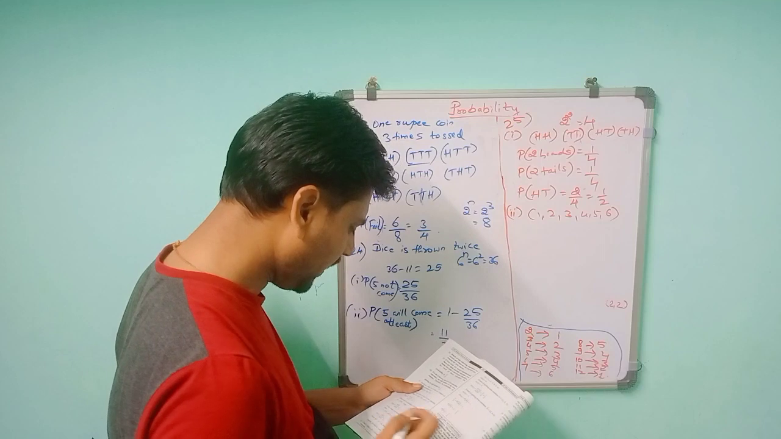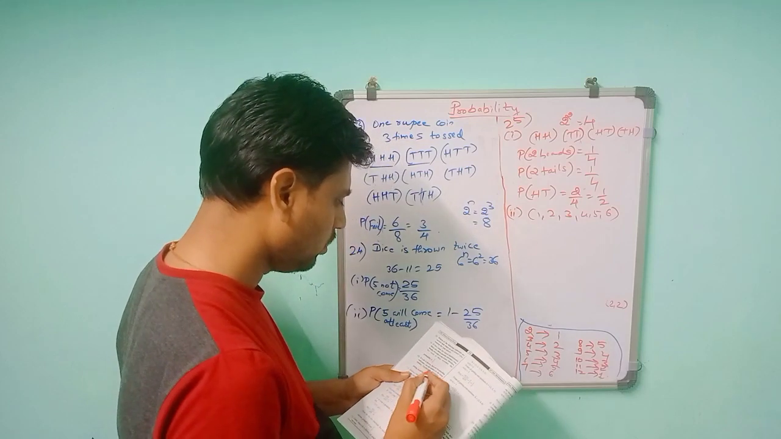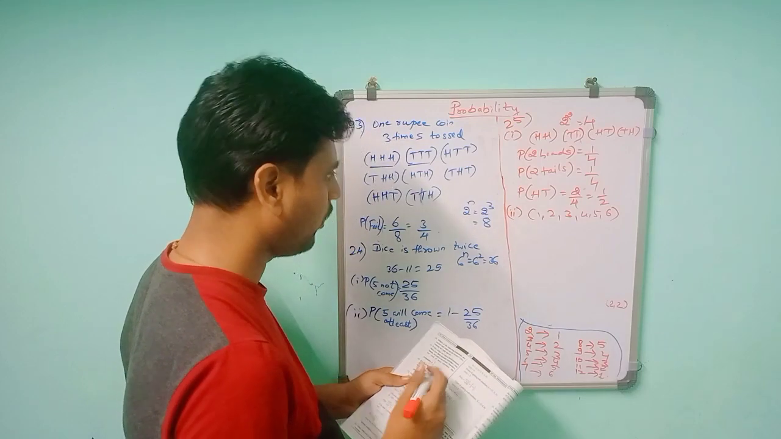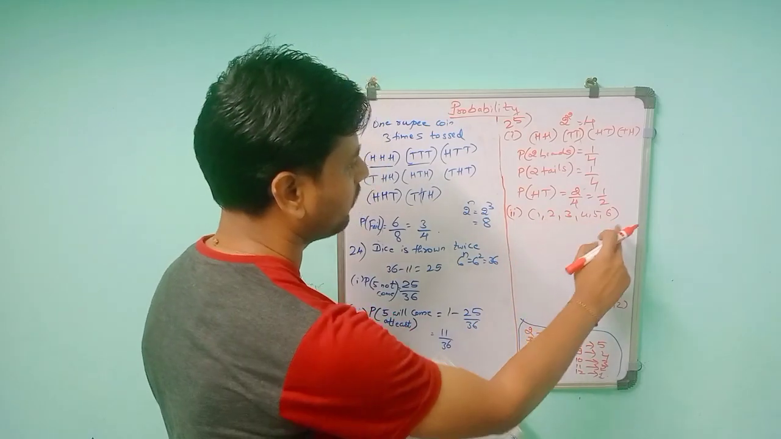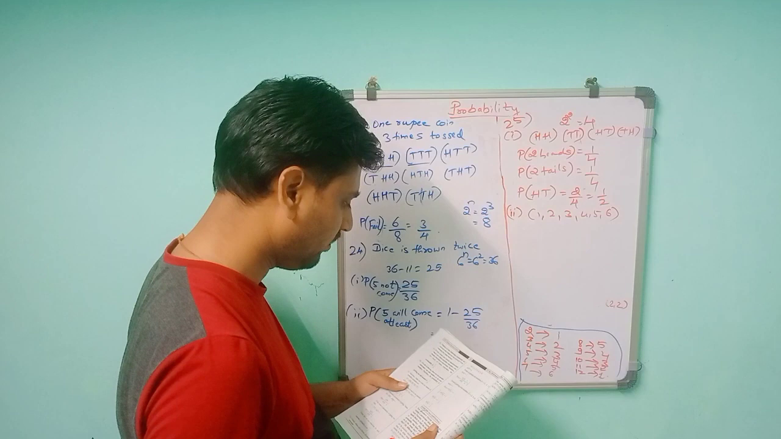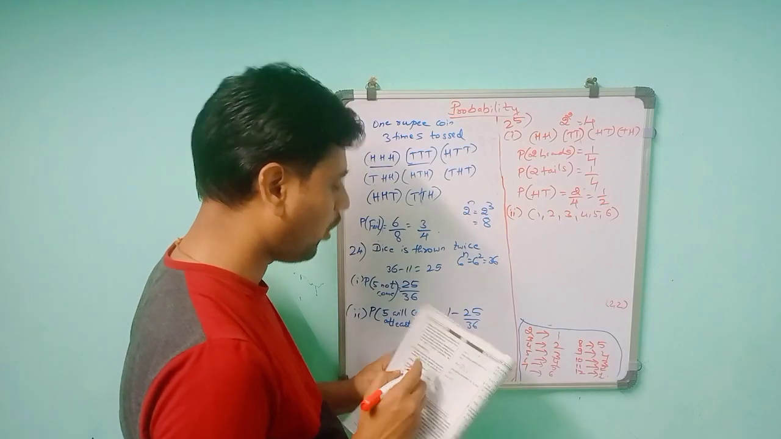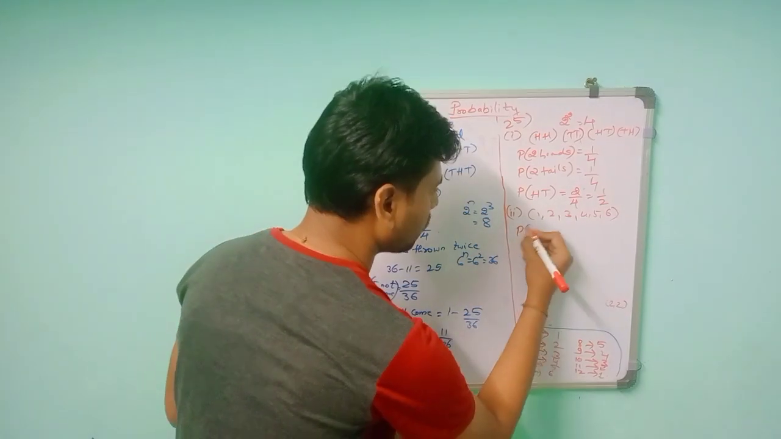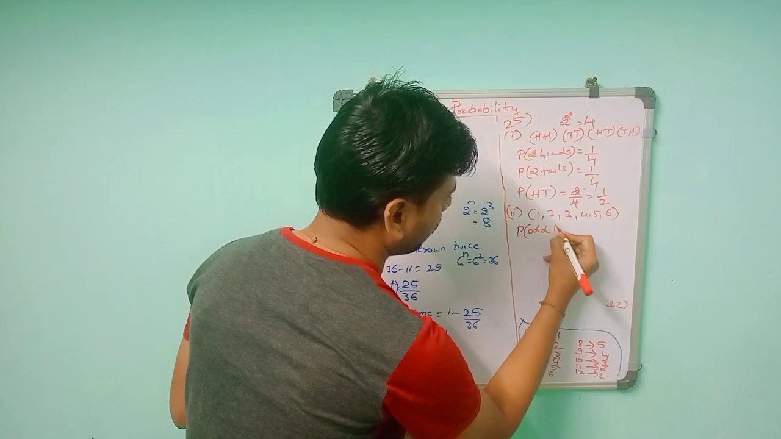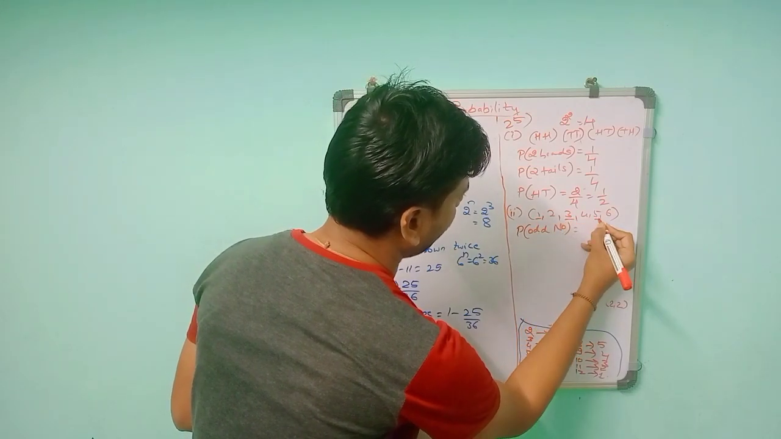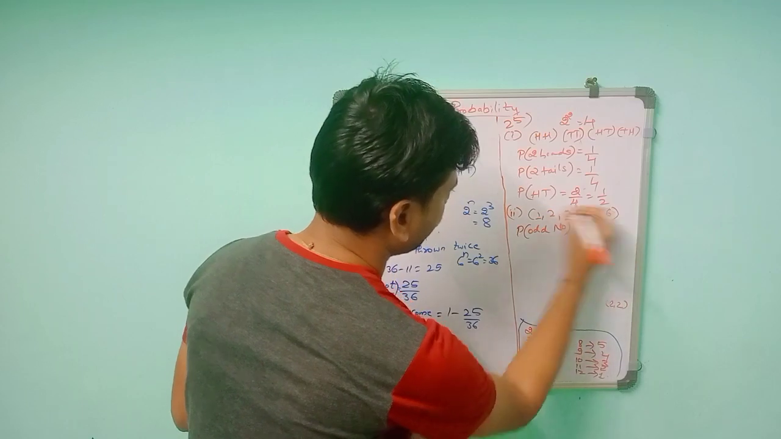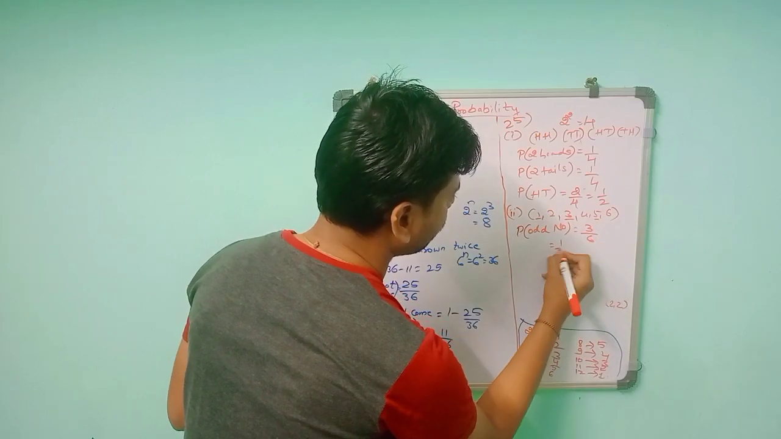Then they told us an odd number or an even number. Odd numbers are 1, 3, 5. Then 2, 4, 6 are the even numbers. So 3 even numbers, 3 odd numbers. Then the condition given is the probability of getting an odd number. Odd numbers are 1, 3, 5, so 3 favorable, by total possibilities 6. 3 by 6 is 1 by 2.